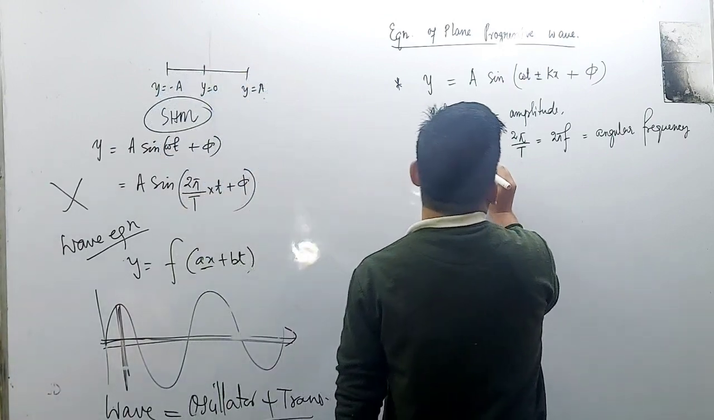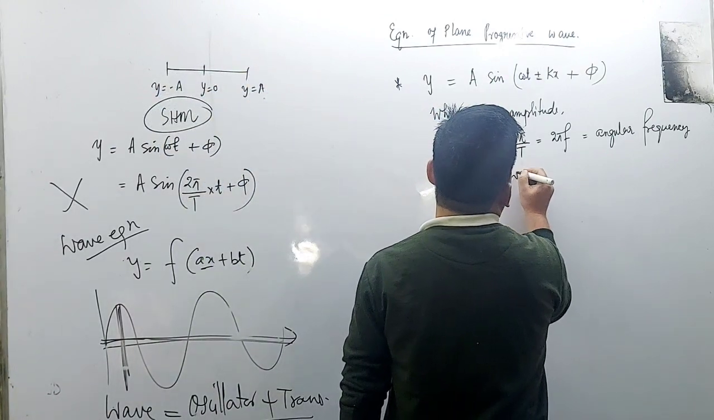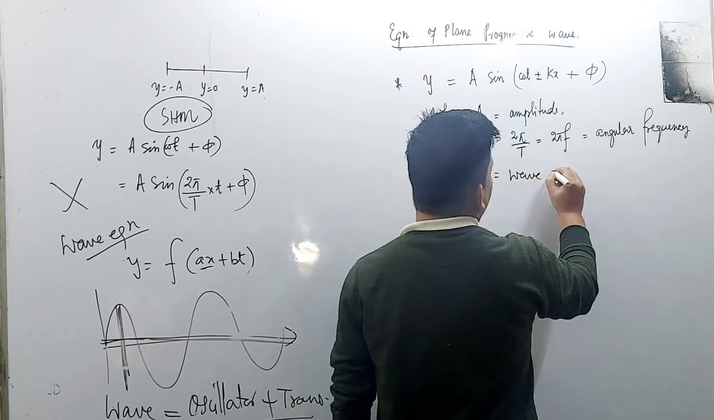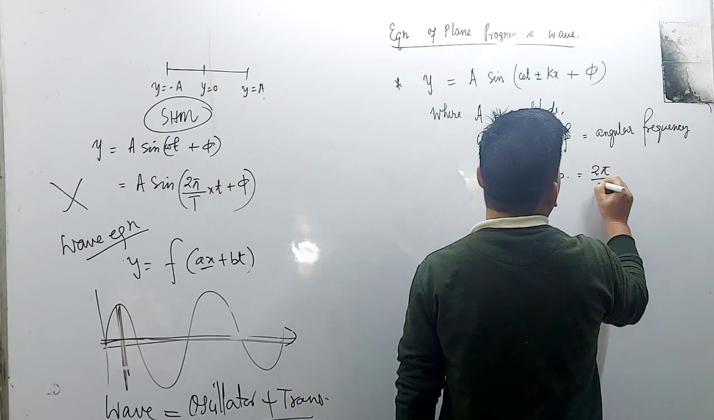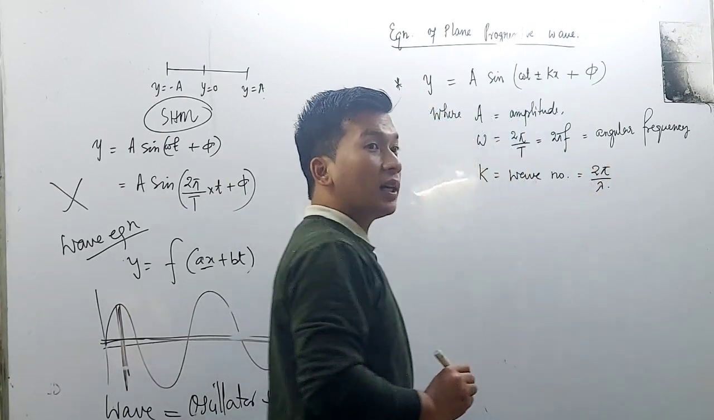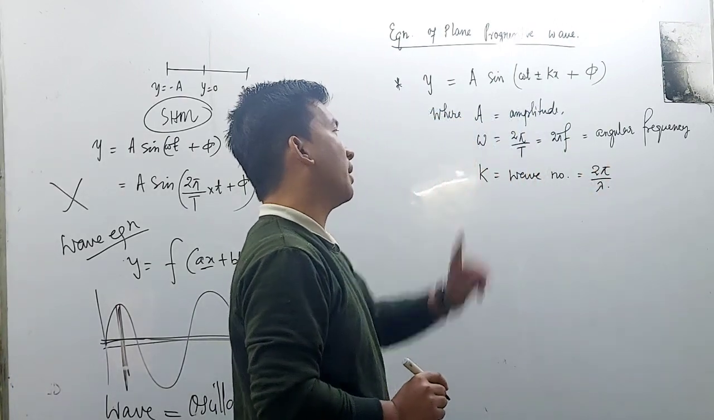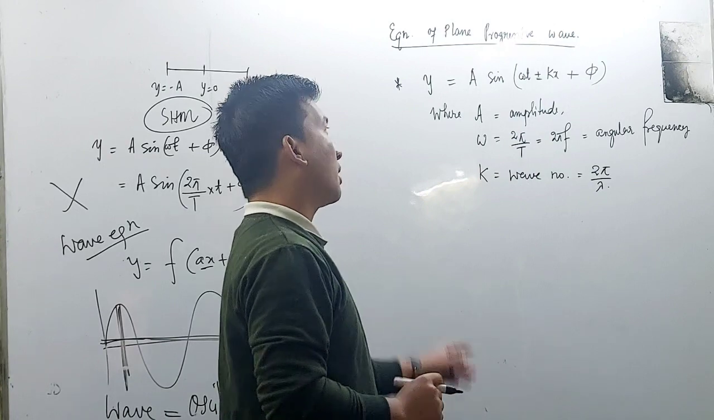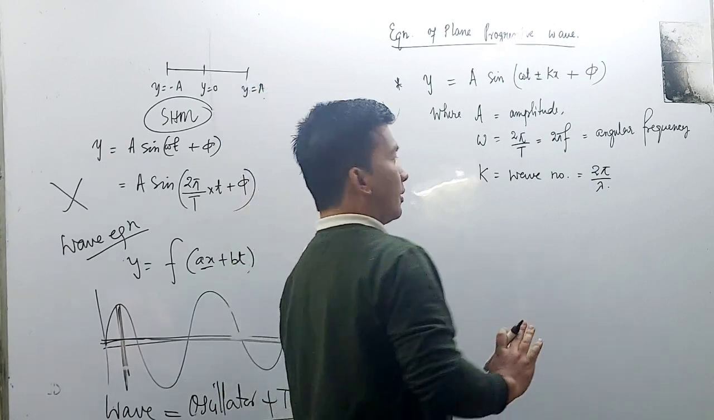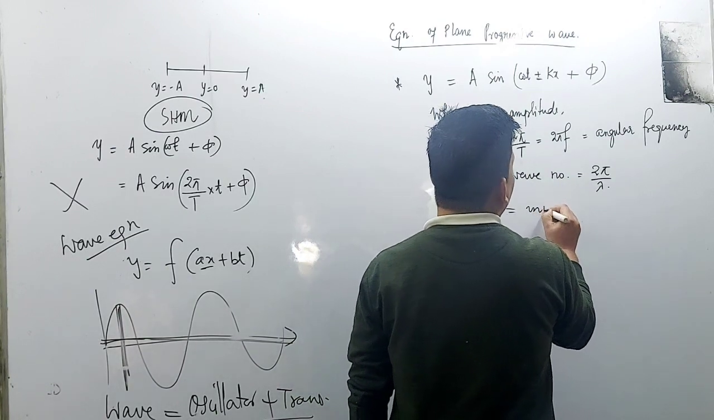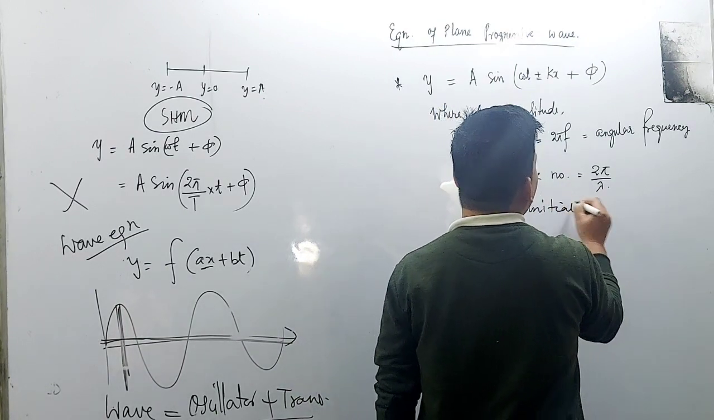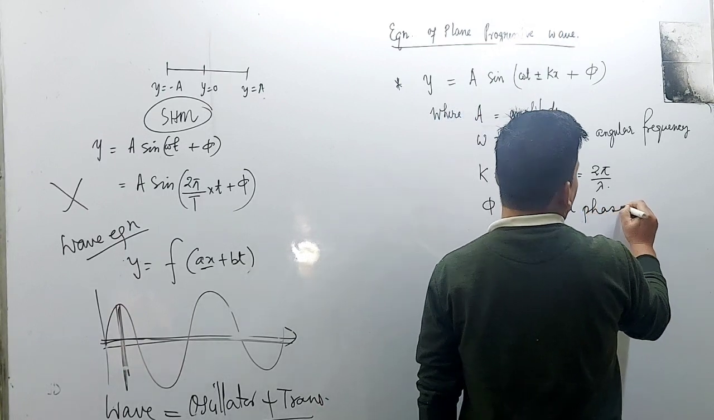k is known as the wave number, and this is equivalent to 2 pi by lambda. Next, this phi is known as the initial phase at origin.